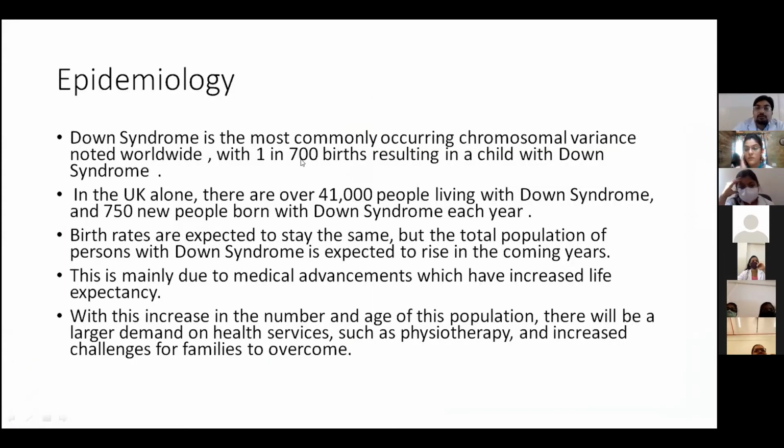Epidemiology. Down syndrome is the most commonly occurring chromosomal variant noted worldwide, with 1 in 700 births resulting in a child with Down syndrome. In the UK alone, there are over 41,000 people living with Down syndrome and 750 new people born with Down syndrome each year. Birth rates are expected to stay the same, but the total population of persons with Down syndrome is expected to rise in the coming years. This is mainly due to medical advancement, which has increased life expectancy.